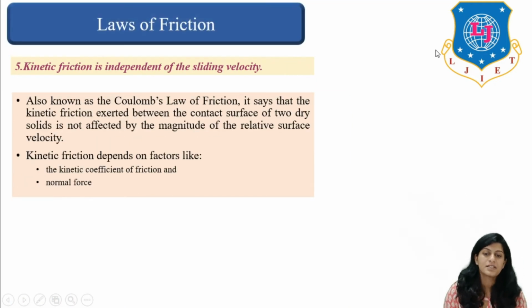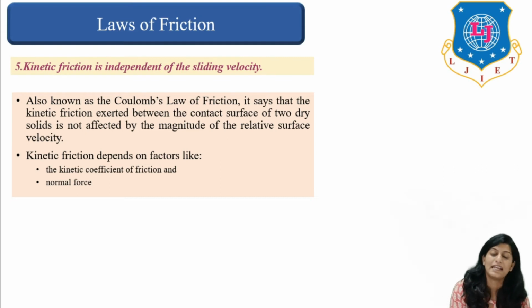Coming next is kinetic friction is independent of sliding velocity. Also, this particular point is known as Coulomb's law of friction. Right? So what does it say is that kinetic friction exerted between the contact surface of two dry solids is not affected by magnitude of relative surface velocity.